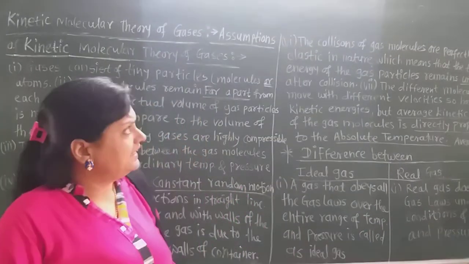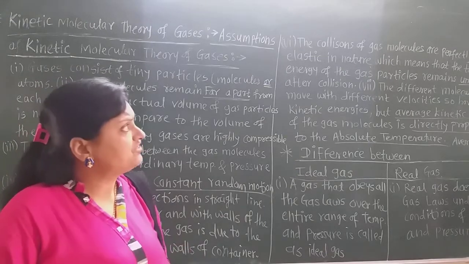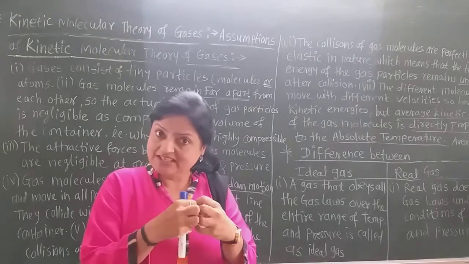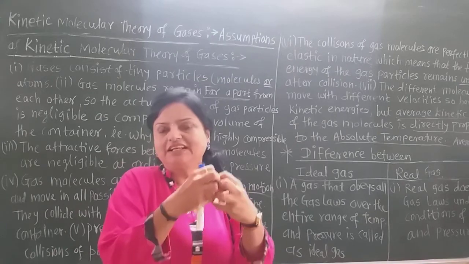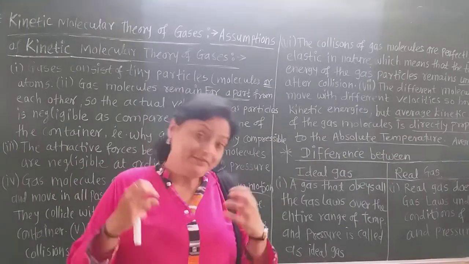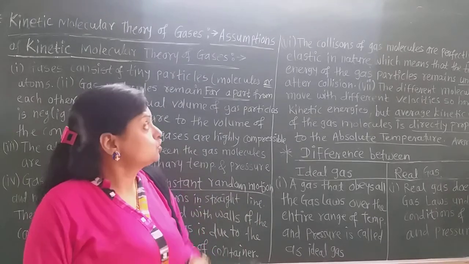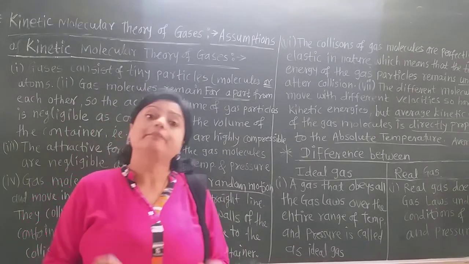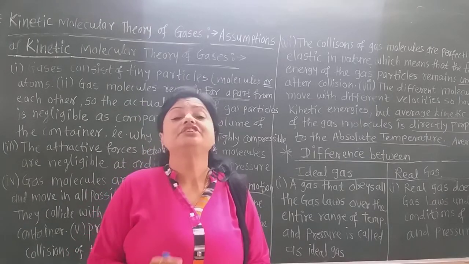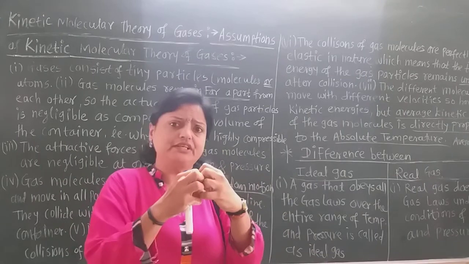Now, what is the next assumption? The collisions of the gas molecules are perfectly elastic in nature. What do you mean by perfectly elastic in nature? It is like elastic balls. When two elastic balls collide with each other, they go as far apart as possible from each other. Similar collisions are there between the gas molecules. So the collisions of the gas molecules are perfectly elastic in nature, and due to that, their kinetic energy remains unchanged. Their kinetic energy does not stop; after collision they do not get stopped.